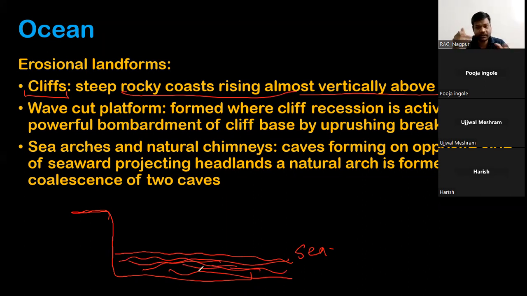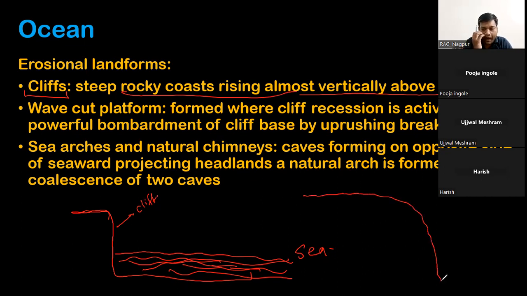So rising almost vertically above the sea level, this is called a cliff coast, or sea cliff. Now what is the mechanism here?